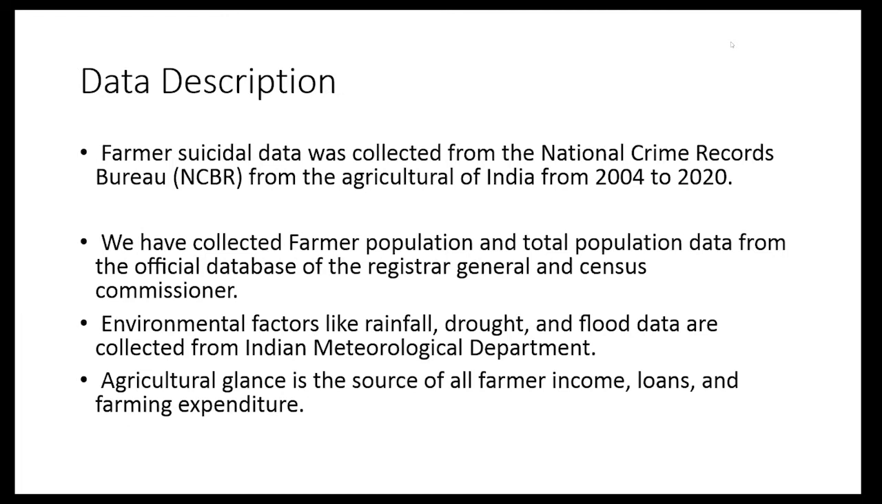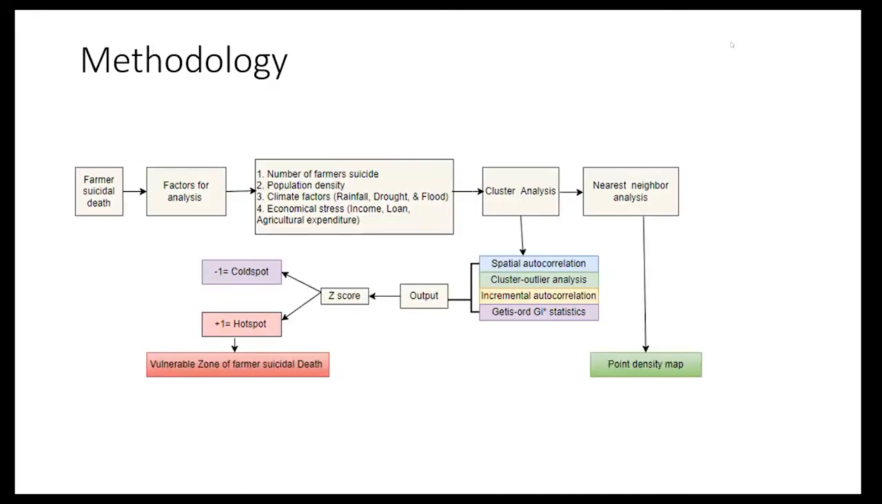Now for the data collection, the farmer suicide data was collected from the National Crime Records Bureau, NCRB, for agriculture from year 2004 to 20. For population density and total population we collected data from the Census Commissioner, and environmental data I collected from the Meteorological Department, and agriculture plants is the source of all the farmers' incomes, loans, and farming expenditures.